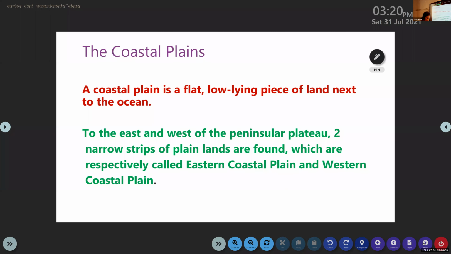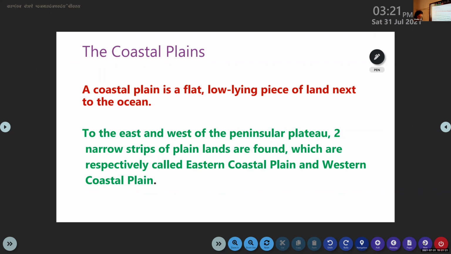So far we had discussed the Himalayan mountains, then the northern plains, then the Peninsular Plateau and the Indian Desert, and the next important physiographic feature of India, that is coastal plains.